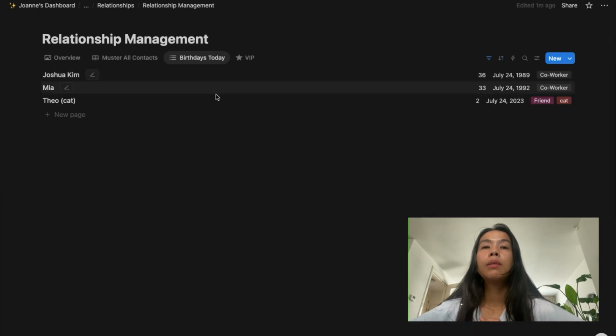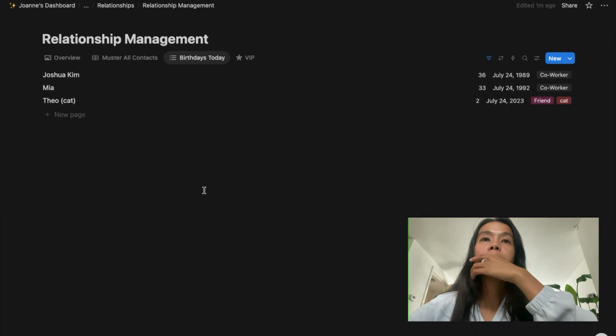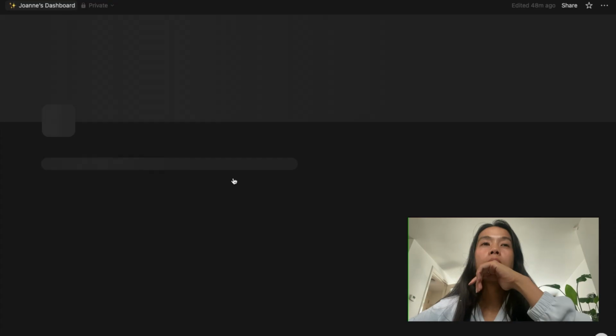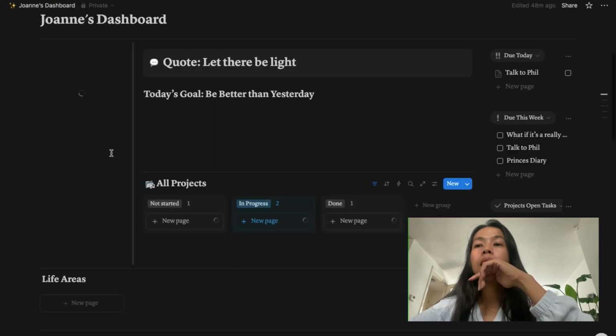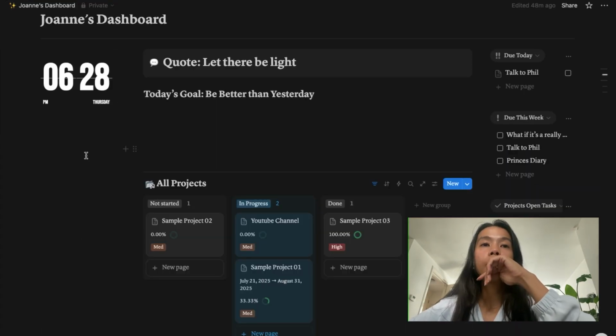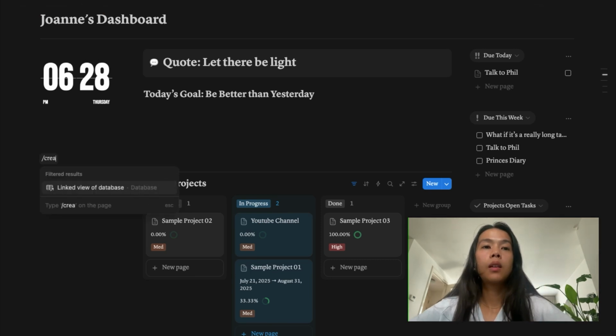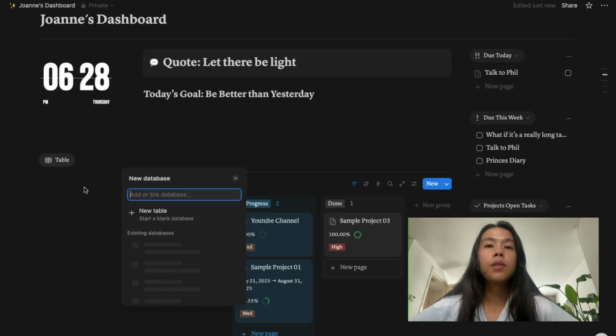For example, this birthday today, I want to be able to see it in my dashboard. So I'm going to go to my dashboard and I want to add here, create view. Linked view of database.